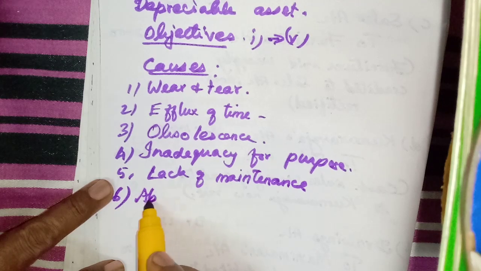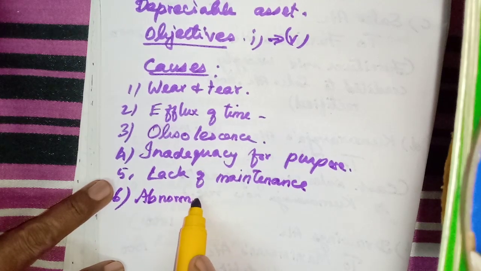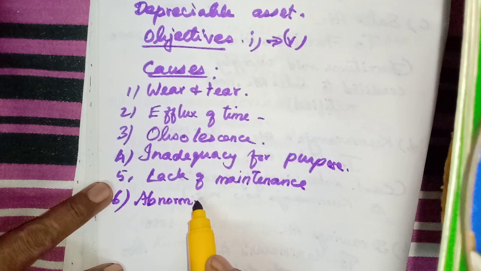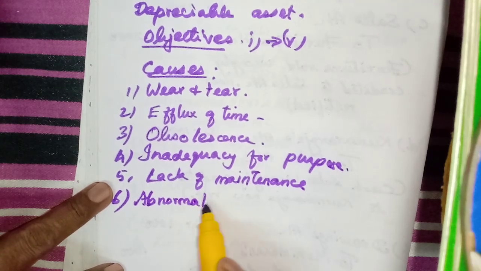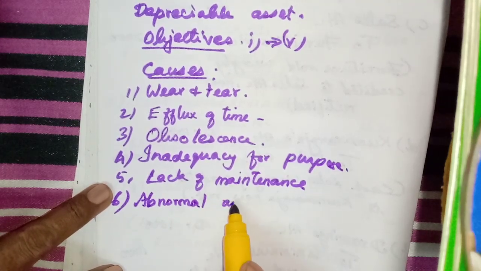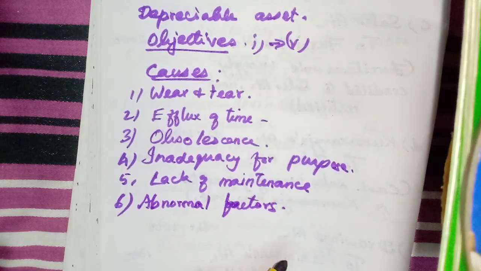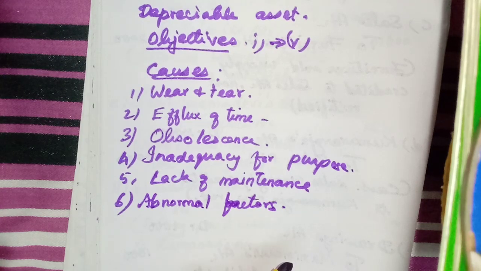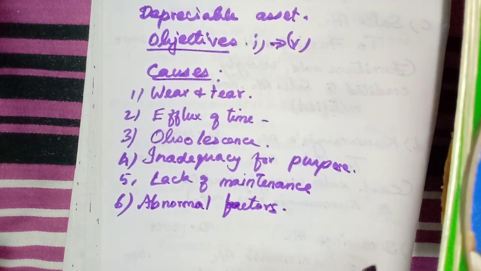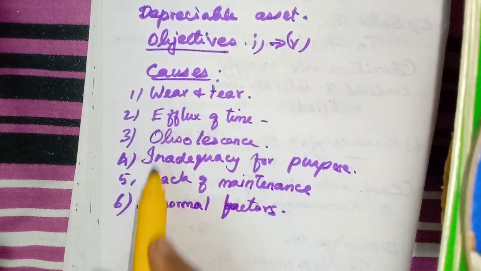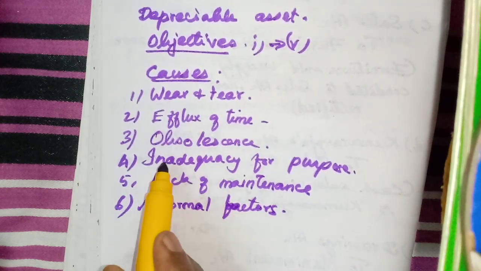Then some other abnormal factors will also be a cause of depreciation. Abnormal factors, maybe an accident, fire accident or any other natural calamities that occur. Because of that also some of the assets may get damaged, or cannot be used in the business for any purpose. Okay, so those are some of the factors. These are the causes of depreciation. This one they ask often.